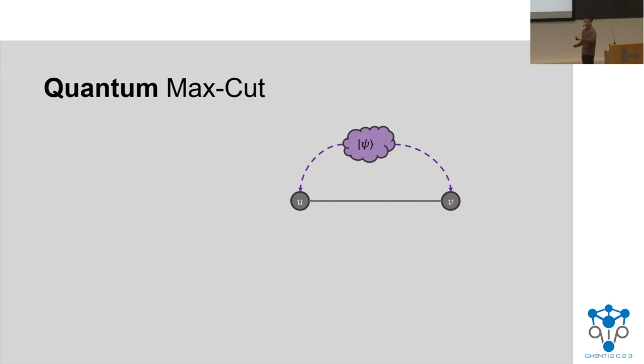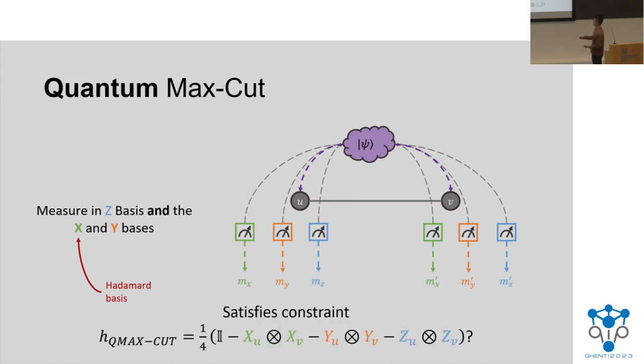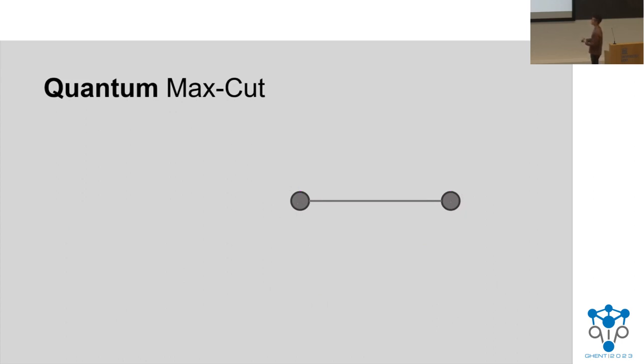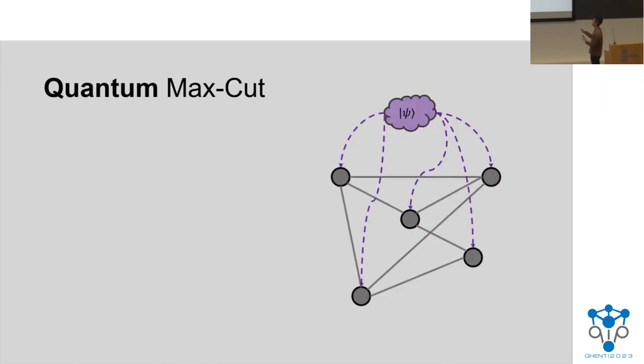Well, in that regime, we not only have access to z-basis measurements, but we can also make x and y-basis measurements. So we not only perform the z measurement and check whether they're unequal, but we also make the x and y-basis measurements and check equality in those as well. The x basis is also known as the Hadamard basis. This allows us to extend the Hermitian matrix from the previous slide to this H sub Q max cut constraint, where we add these X tensor X and Y tensor Y constraints. So it's almost like we're solving 3 instances of max cut simultaneously. And of course, this is not just a single constraint, but part of a larger constraint graph. And we have some state psi that acts as an assignment to all of these qubits or vertices.